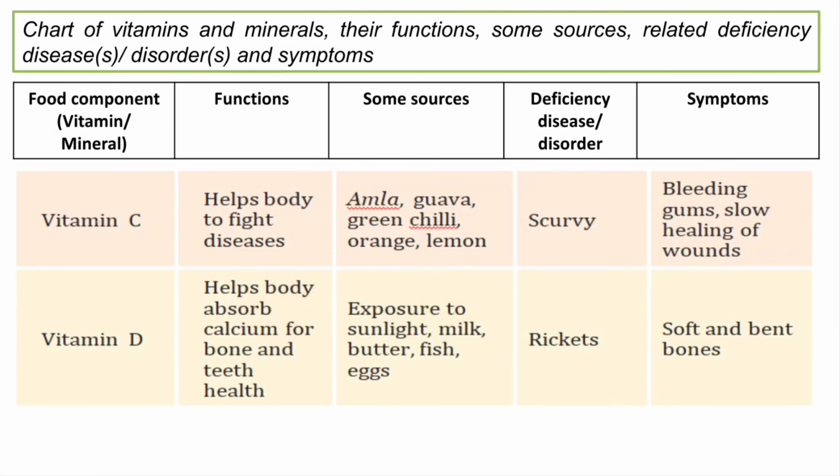Now vitamin C. Vitamin C helps the body to fight disease, okay. Their sources are amla, guava, green chili, orange, lemon, okay.